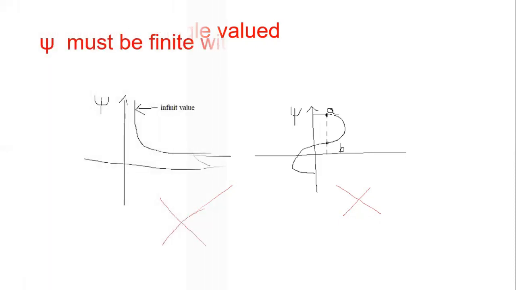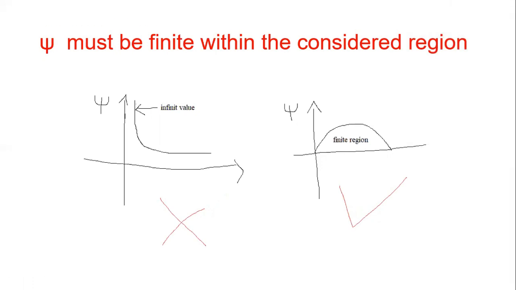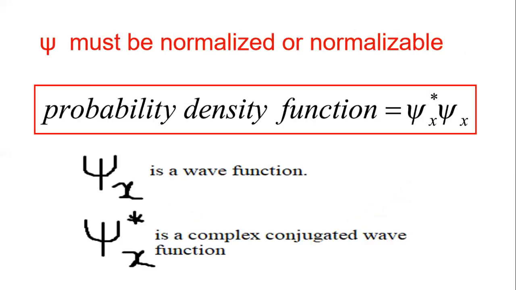Psi must be finite within the considered region. In this graph, the wave function has an infinite value. It is not correct. In the region we consider, the wave function must be finite within the considered region. Psi must be normalized or normalizable.